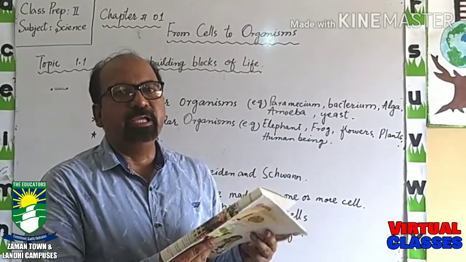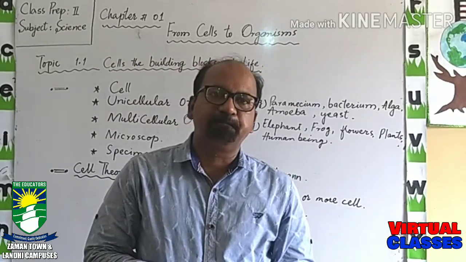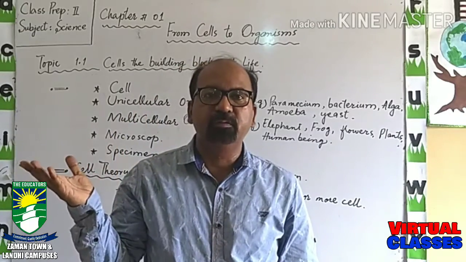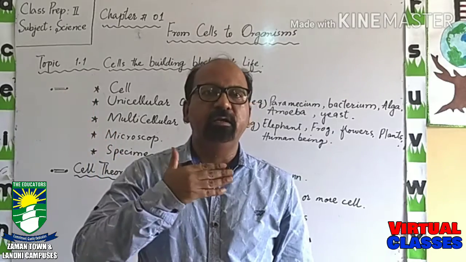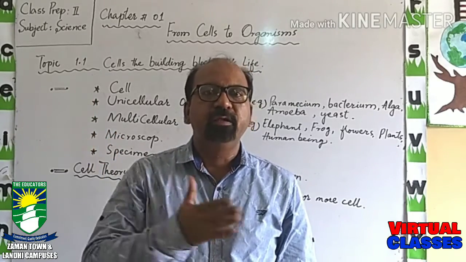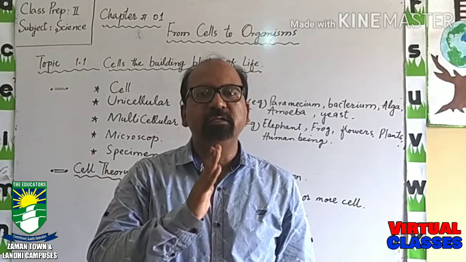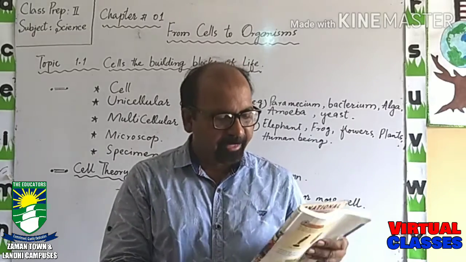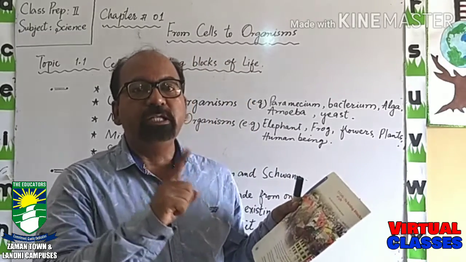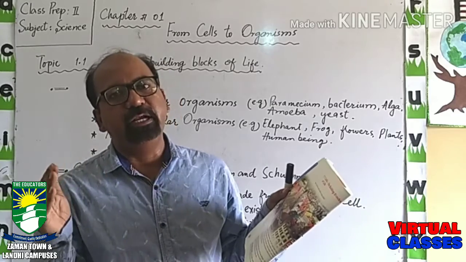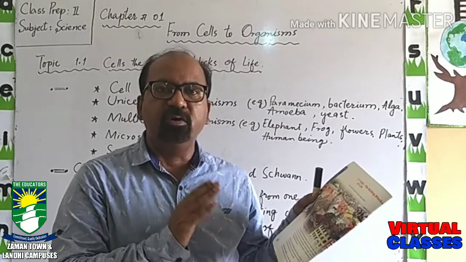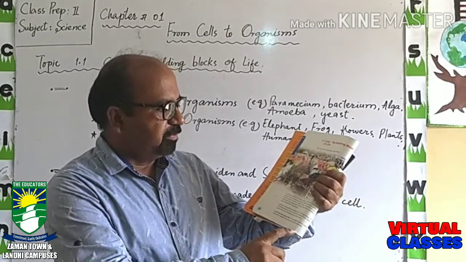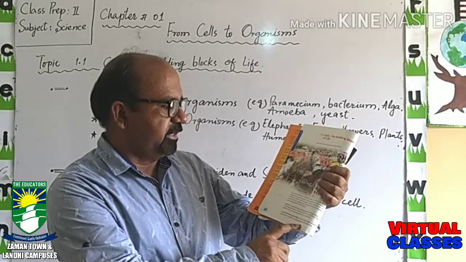Likewise, we can say that living things around us are of different types. For example, there are a number of animals, there are a lot of plants, and there are some microorganisms which we will discuss later. So all these living things, whether they are plants, animals or microorganisms, are made up of cells.